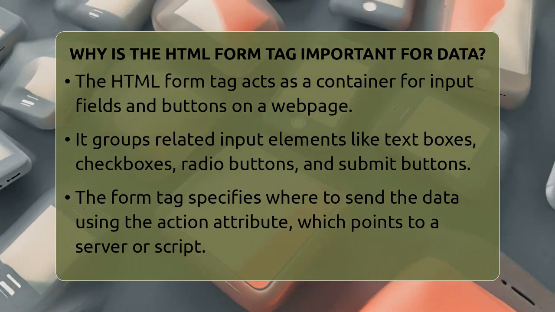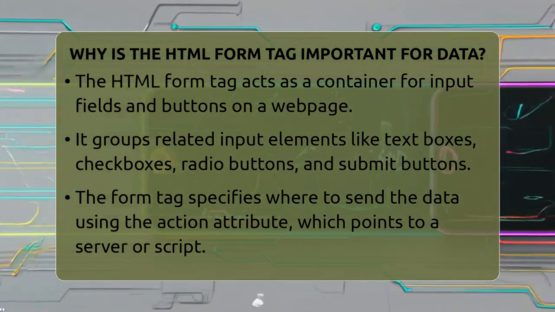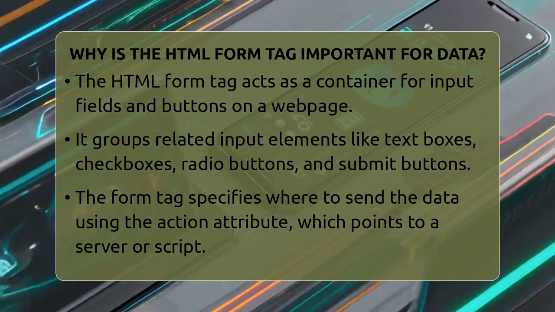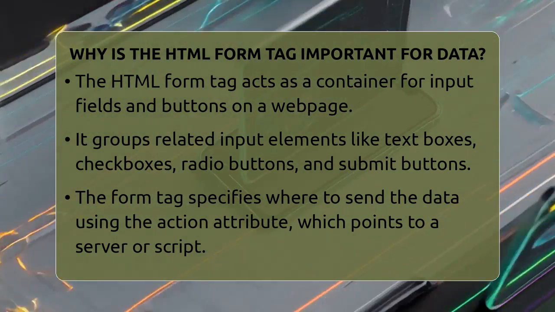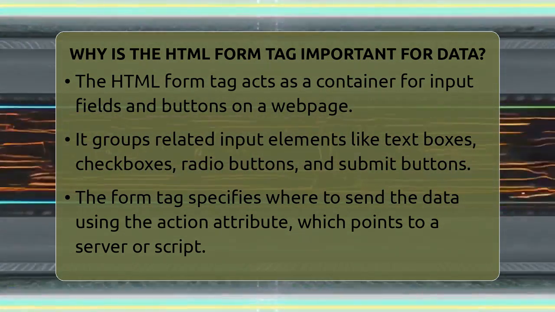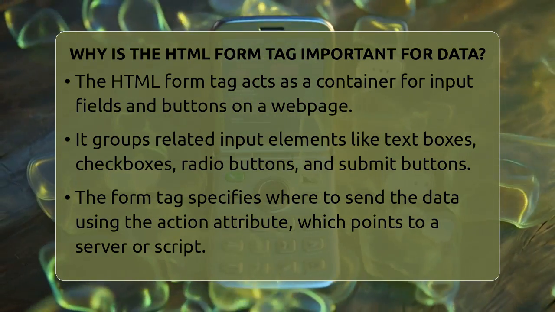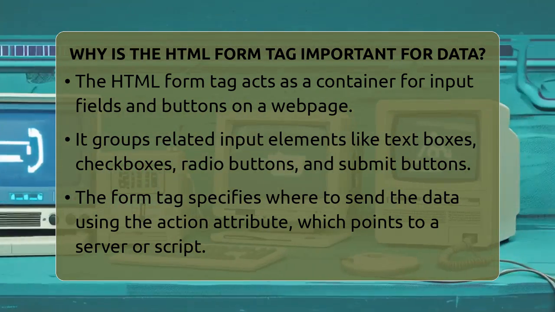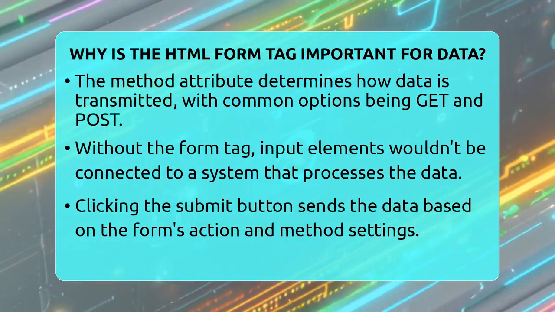It acts like a container that holds all the input fields and buttons needed for users to enter their data. Without it, the inputs would just be floating around without any connection to a system that can process them. The form tag wraps all the input elements like text boxes, checkboxes, radio buttons, and submit buttons. This grouping tells the browser that these elements belong together as a form for data collection. It's like putting all your ingredients into a bowl before mixing.